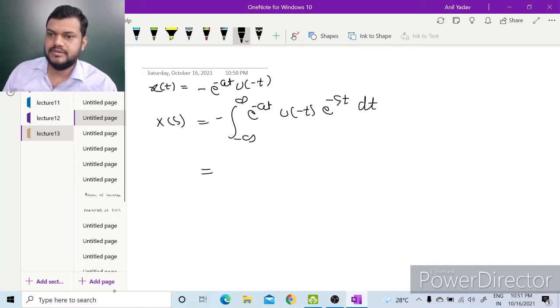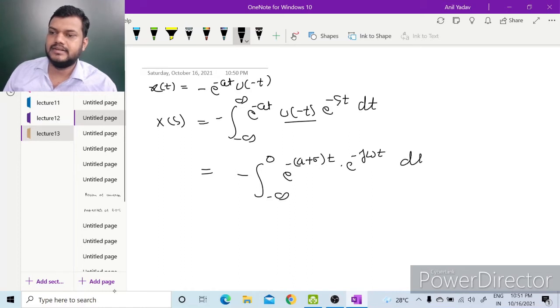Now, because of u of minus t, the limit becomes from minus infinity to 0 of e to the power minus (a plus sigma) t e to the power minus j omega t dt.